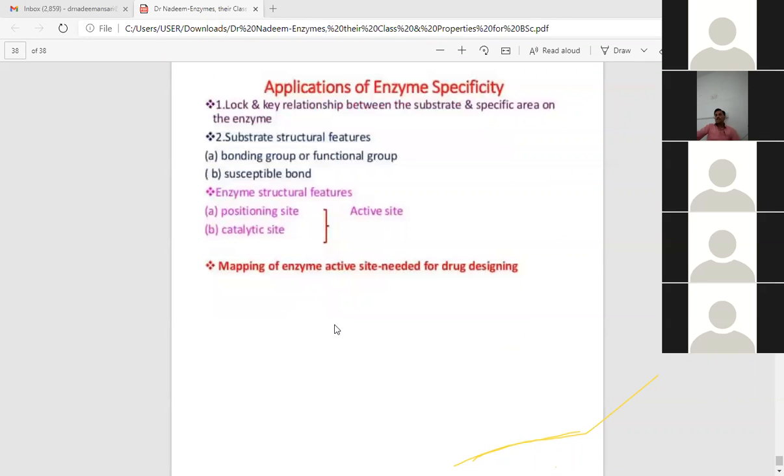What is the main application of enzyme specificity? It is required for drug designing due to the active site. Research is going on the sequence of the active site. Those enzymes having their separate active site are needed for drug designing.